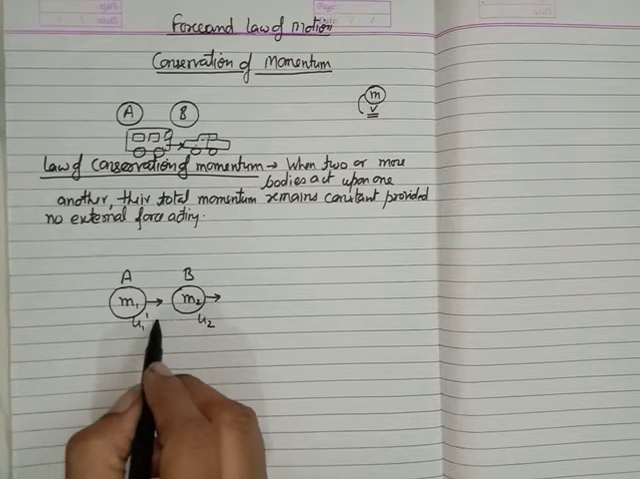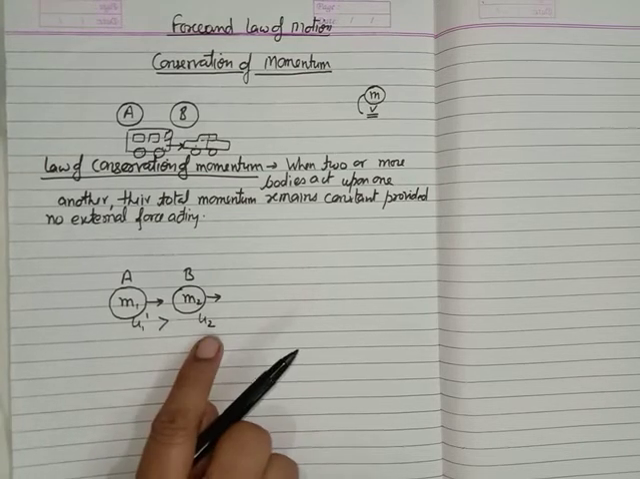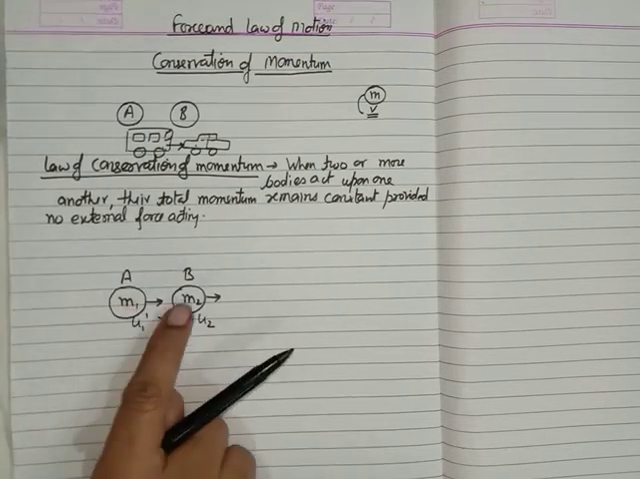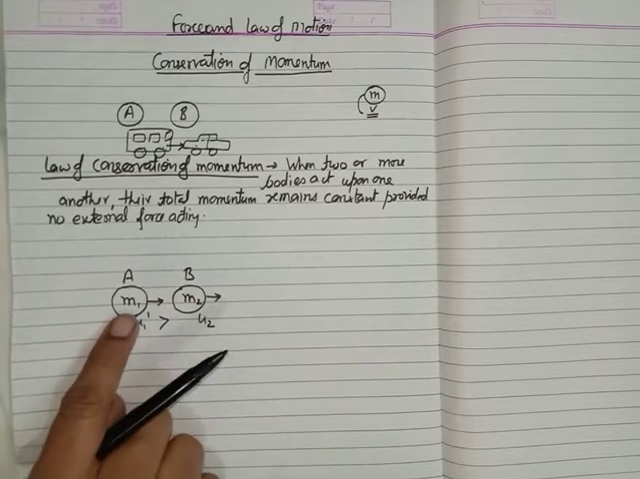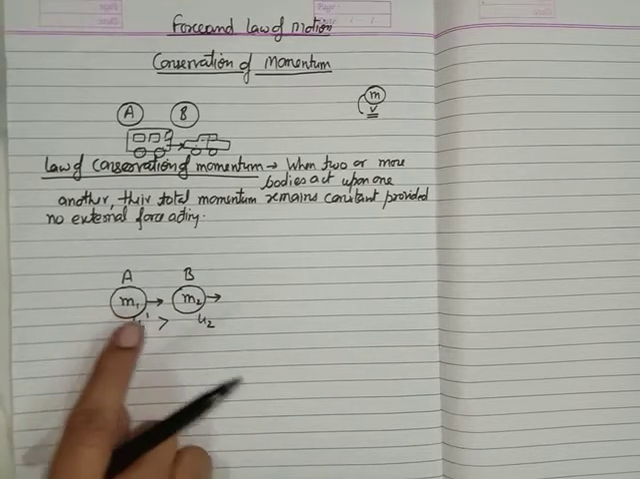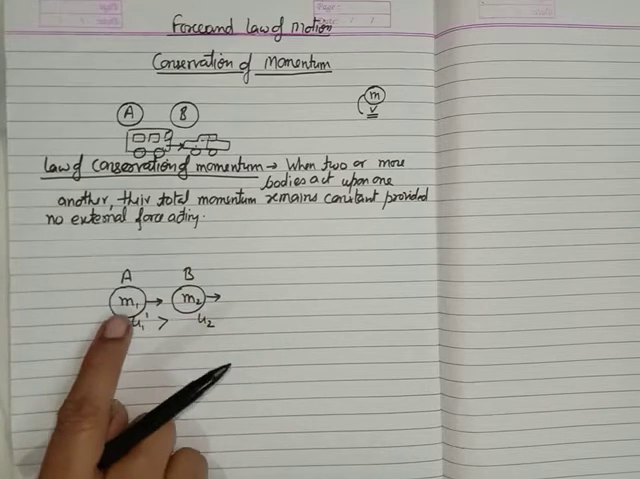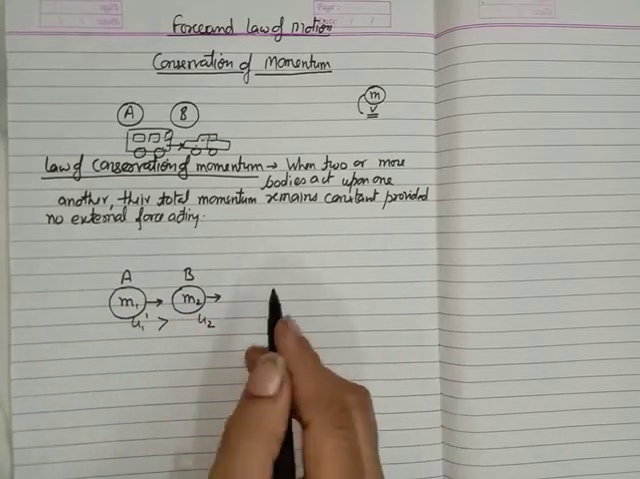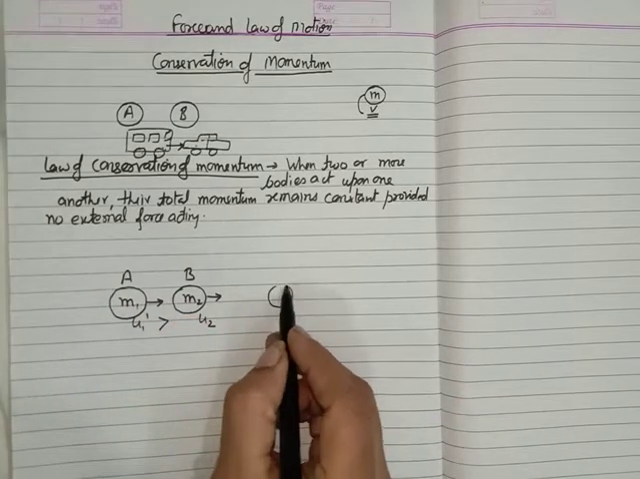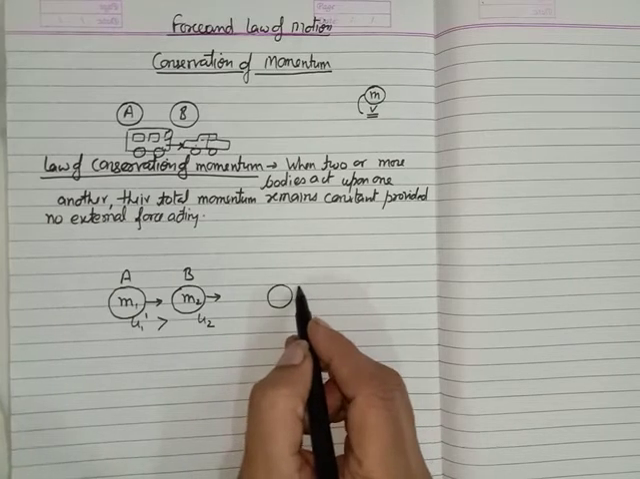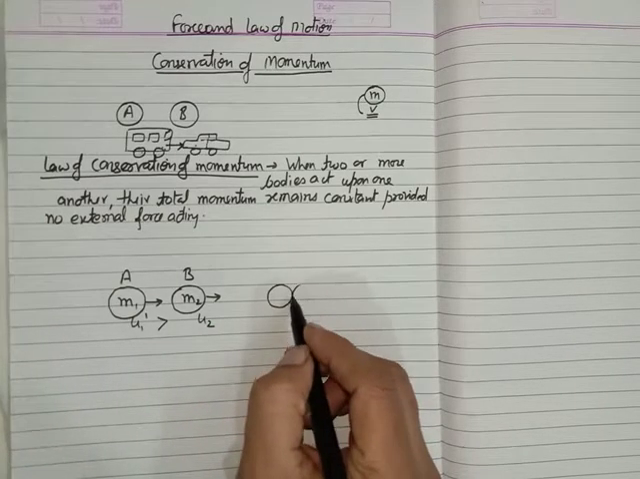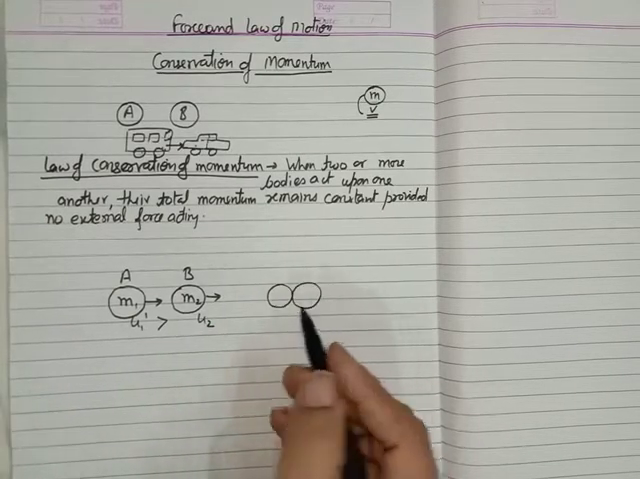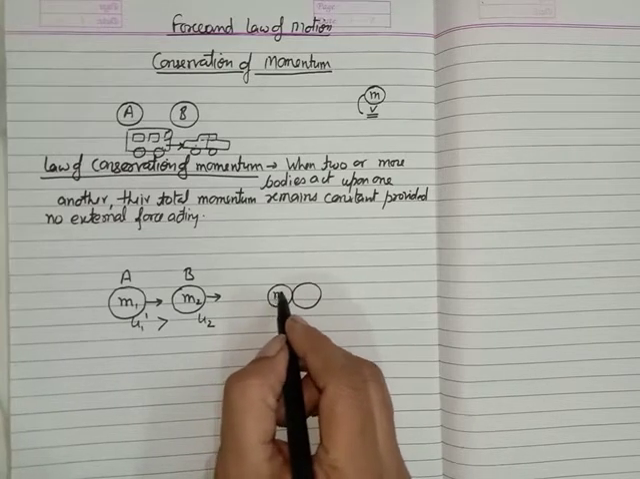Suppose the velocity u1 is greater than u2. Then what will happen? If they are moving in the same direction and the velocity of this ball A is greater than this ball B, what will happen? It will strike this ball. You can imagine it, and you can even use two balls to see the changes that happen in this case.